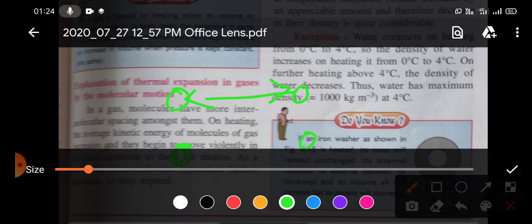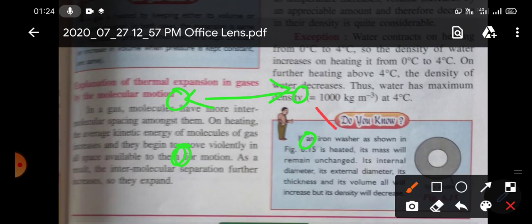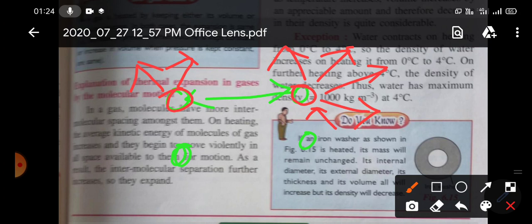Now, explanation of thermal expansion in gases by molecular motion. You know that generally the distance between gas molecules is very large. The intermolecular distance between two gas molecules is very large. Now if you heat these gas molecules, what will happen? Their kinetic energy will increase. Then the gas molecules will move randomly here and there. So again, the distance between two gas molecules will increase further.